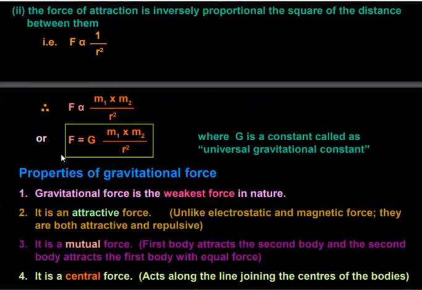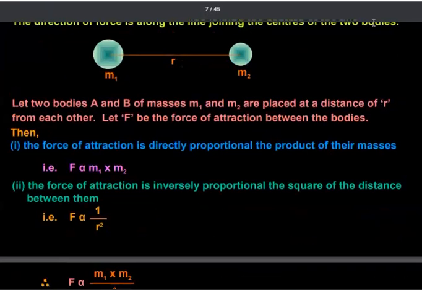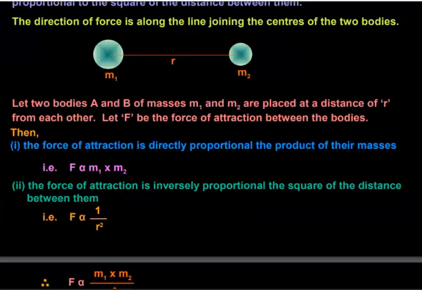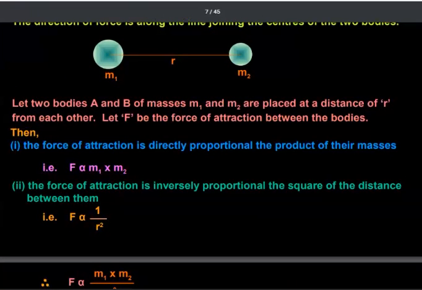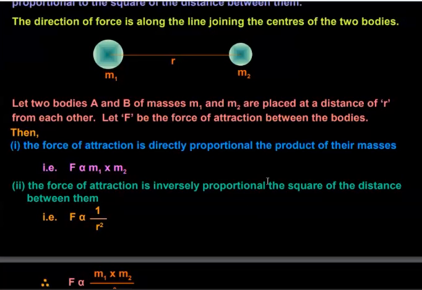It is the magnitude of the force with which two objects with masses m1 and m2, separated by a distance r, attract each other. The two objects attract with equal and opposite force, so the gravitational law obeys Newton's third law of motion.